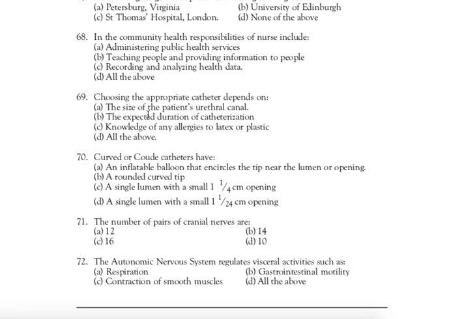Next question, question number 69. Choosing the appropriate catheter depends on. Right answer is D, all of the above. Because choosing the appropriate catheter depends on the size of the patient's urethral canal, expected duration of catheterization, and knowledge of any allergies to latex or plastic. So correct answer is D, all of the above.